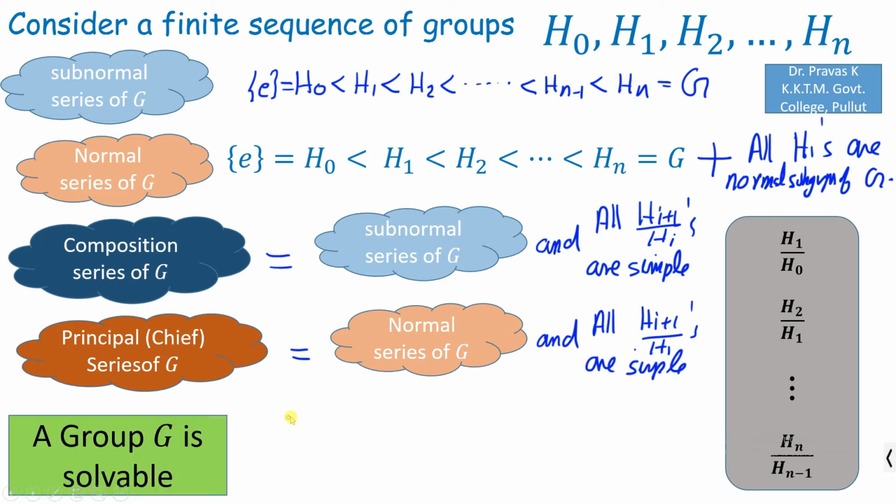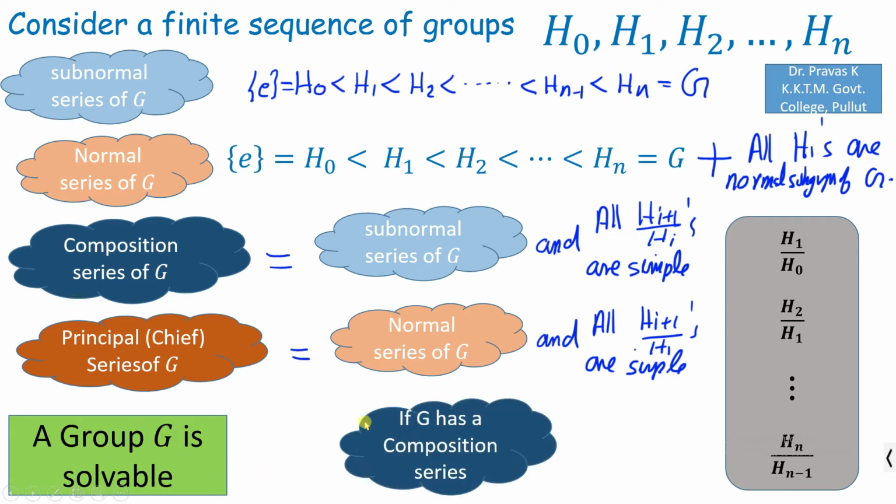Next, we say that a group capital G is solvable if G has a composition series and together with the condition that all these factor groups must be abelian. We already know that since G has a composition series, all these factor groups are simple. Now we have the additional condition that all Hi plus 1 over Hi for every i from 0 to n minus 1 are abelian.